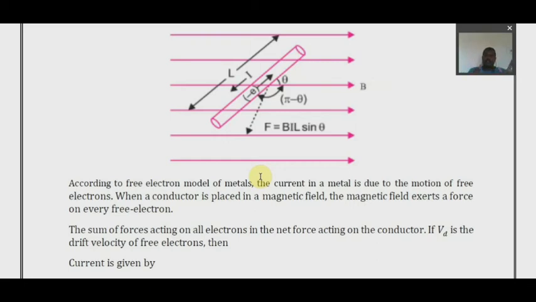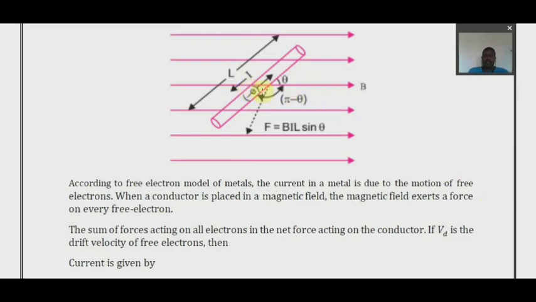Are these electrons still? No. If there is a current carrying conductor, flow of electrons should be there. If an electron is moving, there should be its velocity. As per the theory, it is the drift velocity, which we express as V suffix d, Vd. From the figure you can see there is a conductor of length L with a cross-sectional area, and the electrons in this area are moving at the drift velocity Vd.